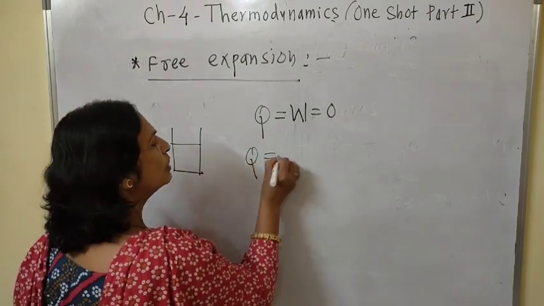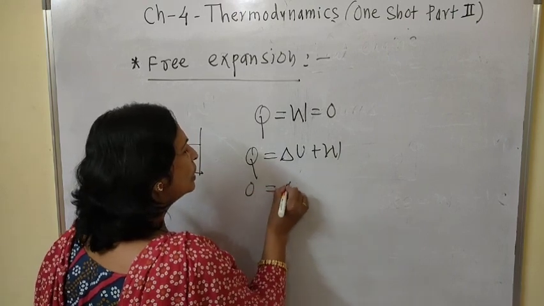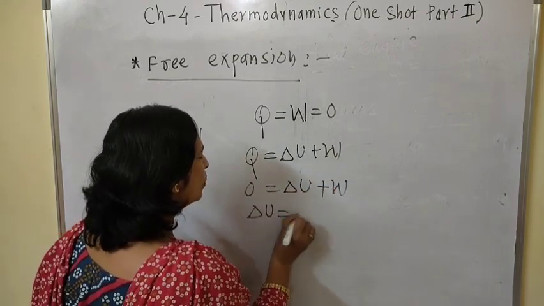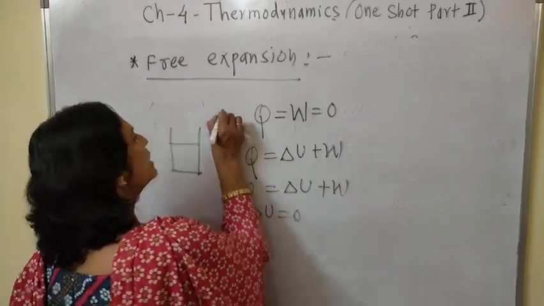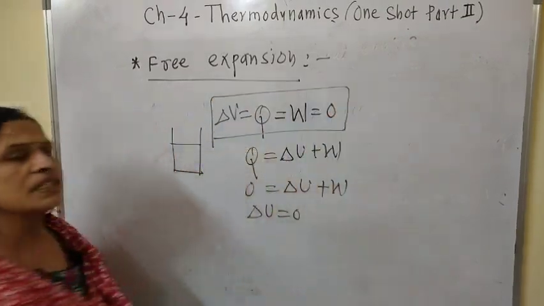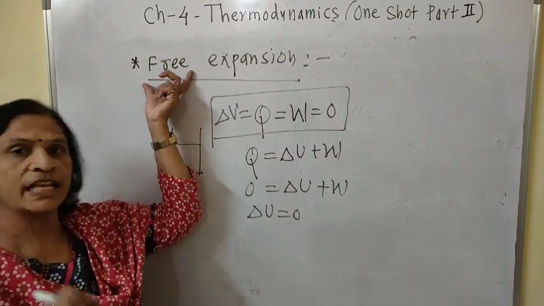Now we know that Q, that is equal to delta U plus W. When Q 0, W 0, alternately delta U, that is equal to 0. Means Q 0, W 0 and change in internal energy is 0, and that expansion is called as free expansion. Understood? It is uncontrolled expansion.